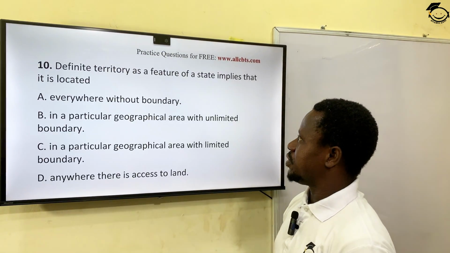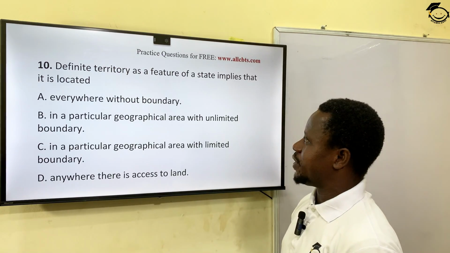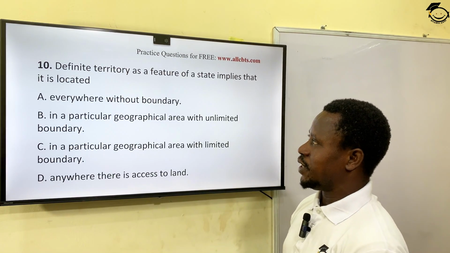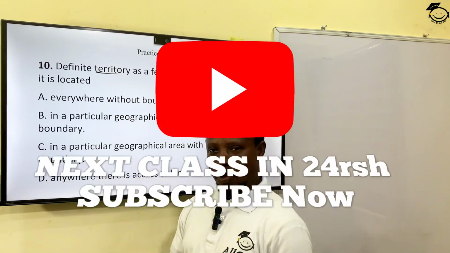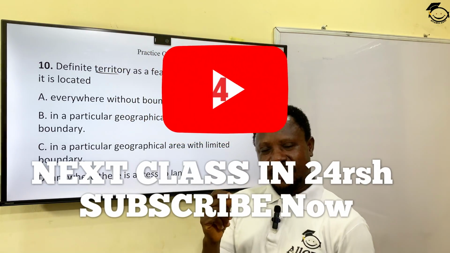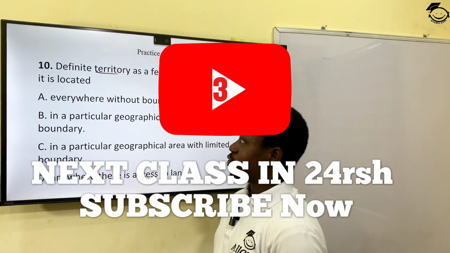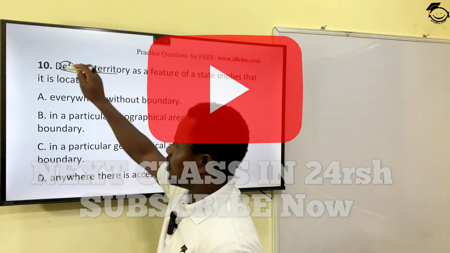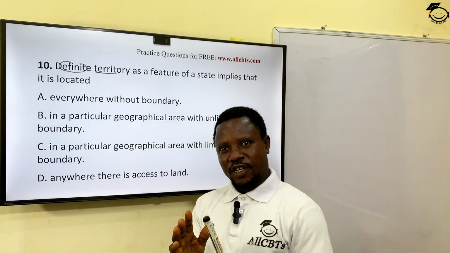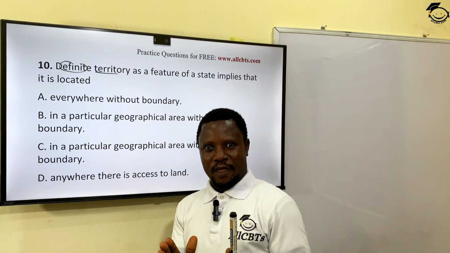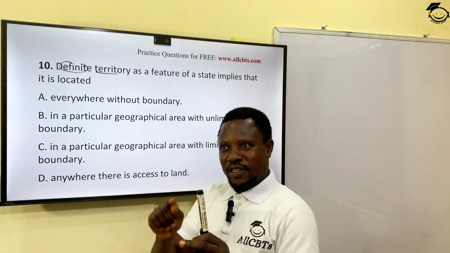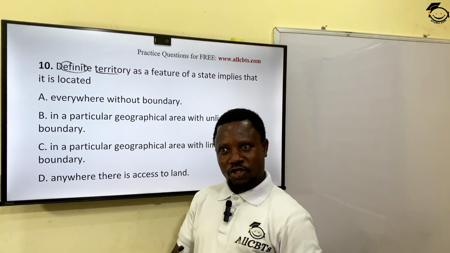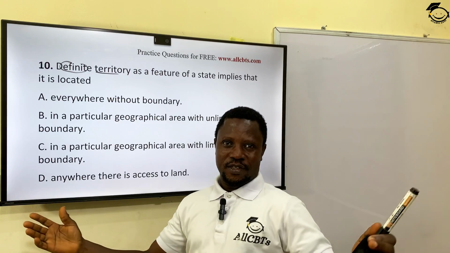Definite territory as a feature of a state implies that it is located. Now, when we say territory, that is boundary, location, one of the elements of a state. And this question says definite. The word definite means a particular space. It means it is limited. It means there's a boundary. It's not just unlimited. Okay?